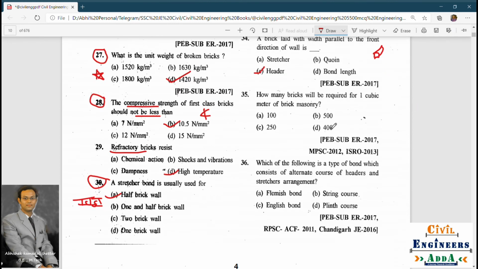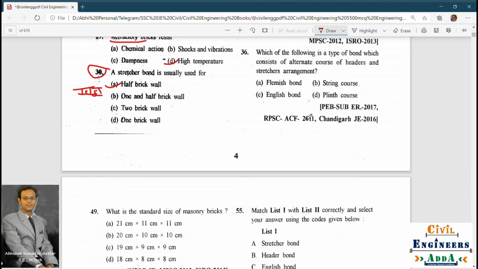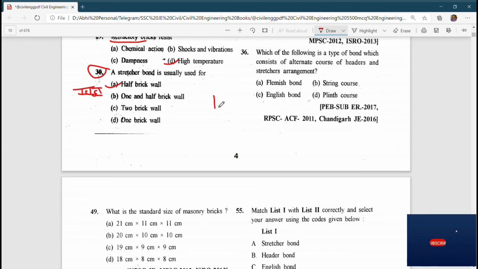Next one. How many bricks will be required for 1 cubic meter of masonry? This is a very common question now. So 500 is the answer. So next one. Which of the following is a type of bond which consists of alternate courses of headers and stretchers? Alternate course of header, then stretcher, header, stretcher. Okay, so the answer is English bond.